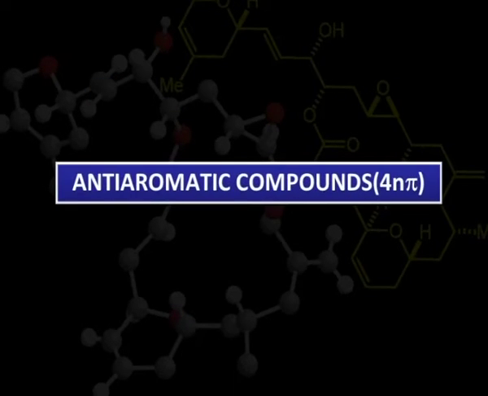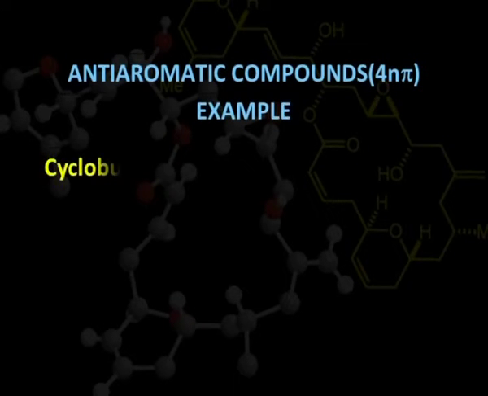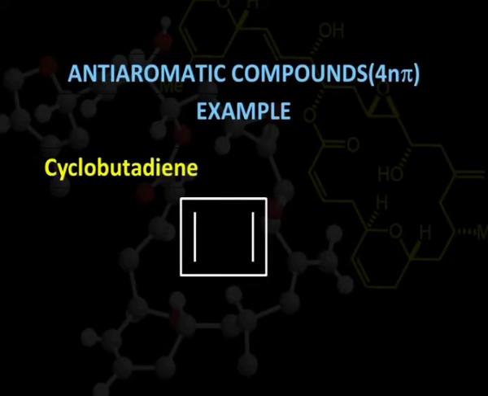To discuss further, we will take the examples of anti-aromatic compounds also. These compounds are again cyclic. They possess each atom of the ring as an sp2 hybridized atom, but not 4n plus 2 pi electrons. Here the number of pi electrons follows the 4n pi rule. This is the case of cyclobutadiene, where we can see 2 pi electrons here and 2 pi electrons here. So a total of 4 pi electrons are present.